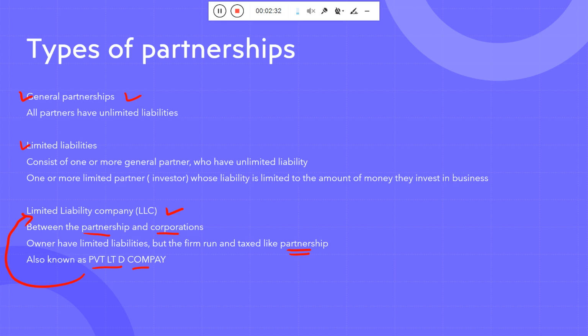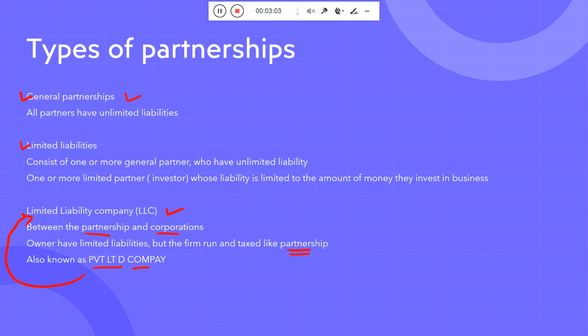When you talk about the private limited company, that generally comes under limited liability companies. Investors are there from outside, and they are not registered on the stock market, but other people can invest in that company for business purposes only. The owners have unlimited liability, because they are responsible for everything.